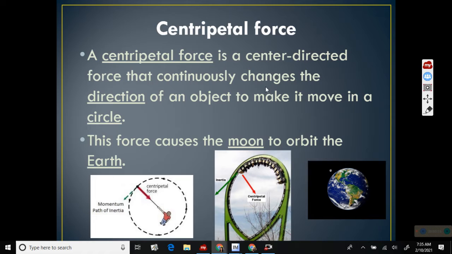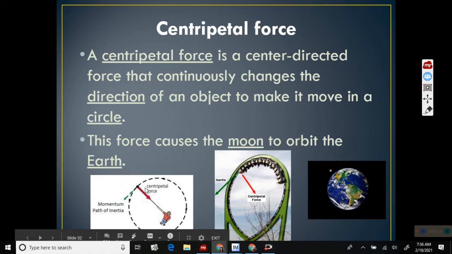So centripetal force, this is a force that keeps things moving in a circle. So when you're on a roller coaster or you're slinging a bucket over your head with water, you have centripetal force in action. It's also the thing that keeps the moon in orbit around the earth. Okay, so you've got lots of centripetal forces, but it uses inertia, okay? Your mass or your size or your ability to resist rest as you move in a circle.